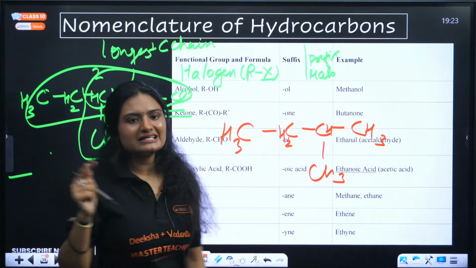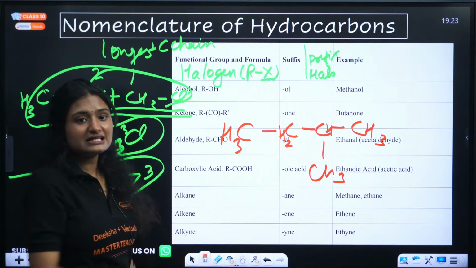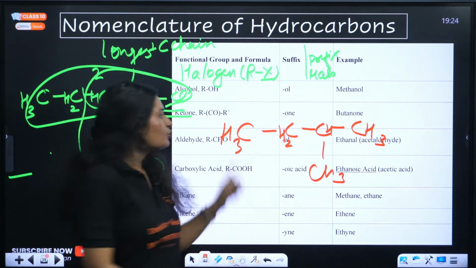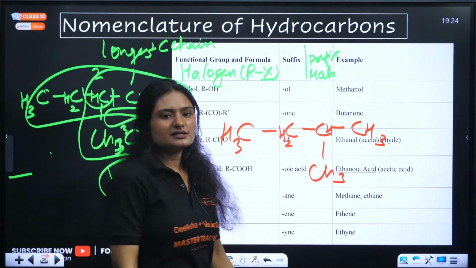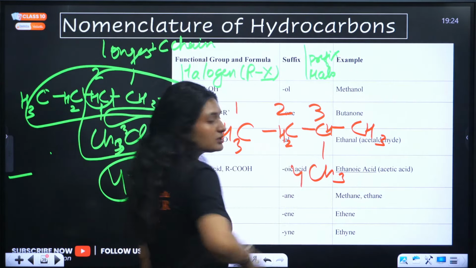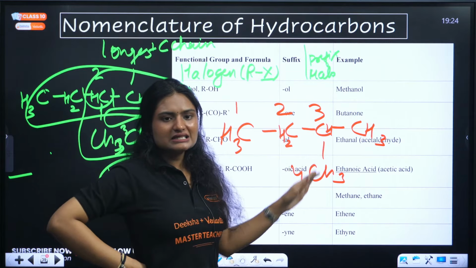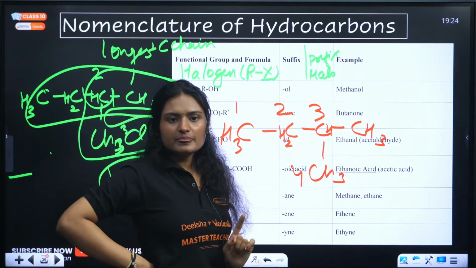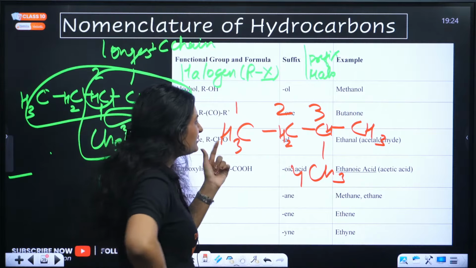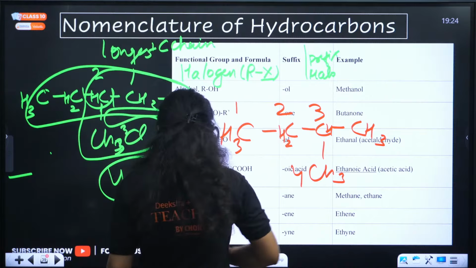If the compound is like this, first of all, you won't be getting any compound like this. Second thing, if the compound is like this, you can see that this is the longest chain, 1, 2, 3, 4 carbons. But I would say no, 1, 2, 3, 4, this is also 4. So either you can take this or you can take that one. Now you will take whichever suits you best. For example, if I did this way, then I'll start from here.